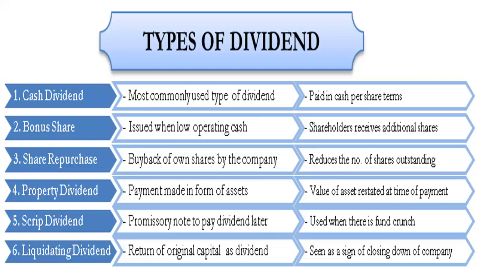Okay. Let's understand the liquidating dividend. Liquidating dividend means return of the original capital as dividend. Whatever amount the shareholder has given at the initial period, the company returns his original capital instead of a dividend.